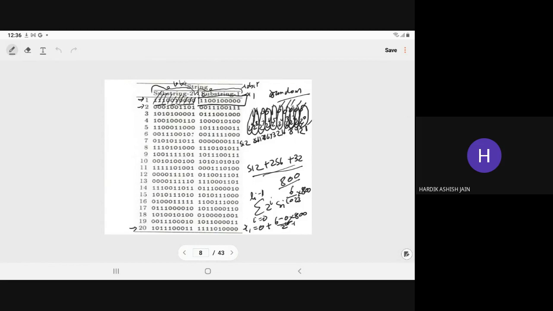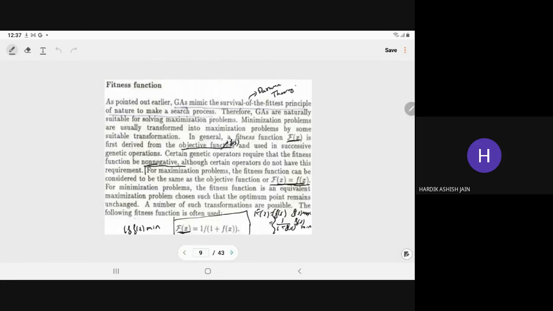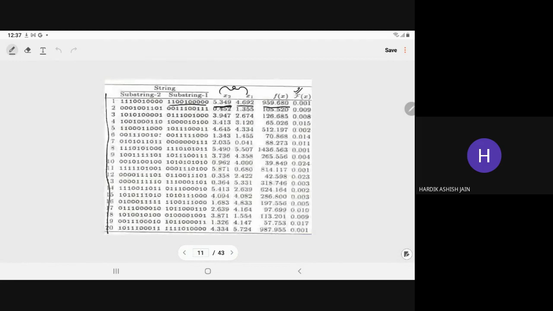Or later on you can check. Clear? So here we have seen all 20 population members. Out of this you can notice the most fittest one is this one, because it has the highest value of fitness.